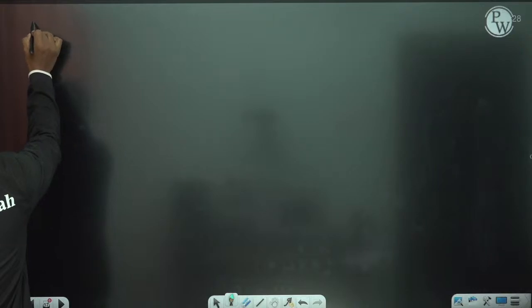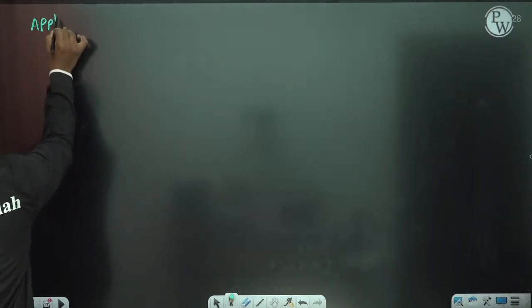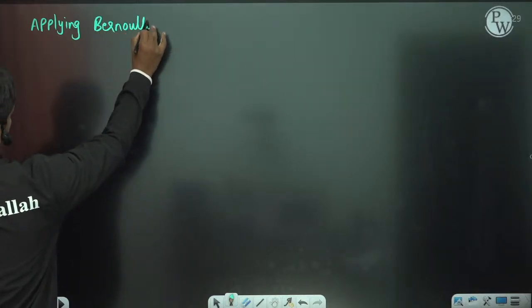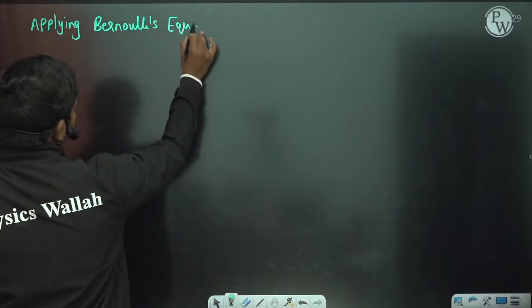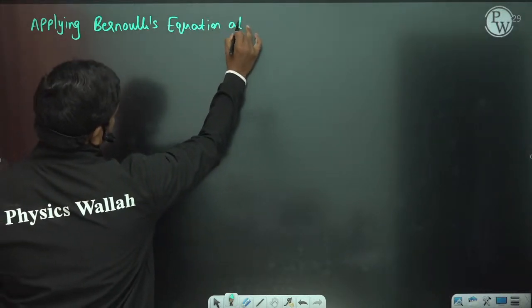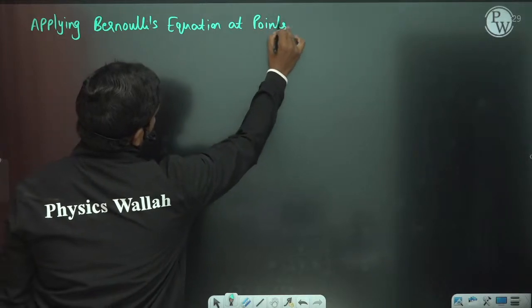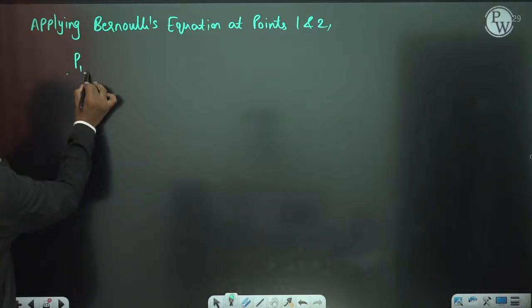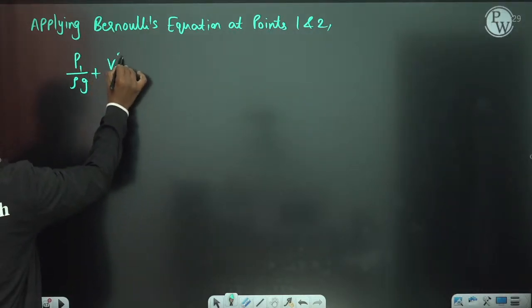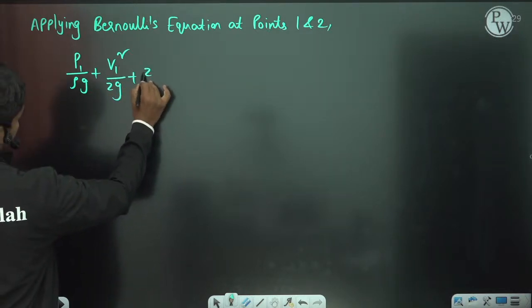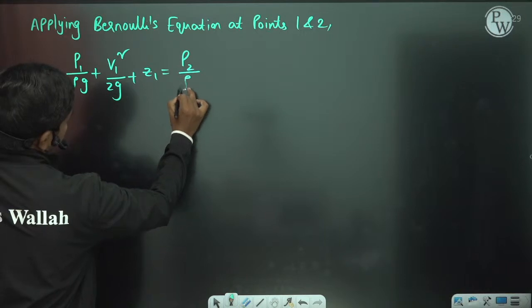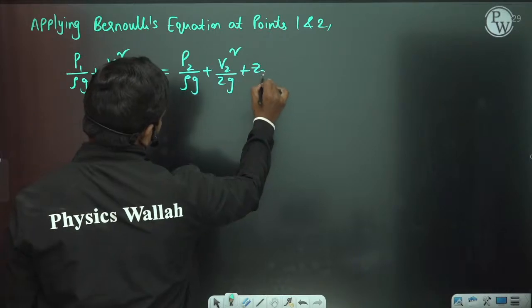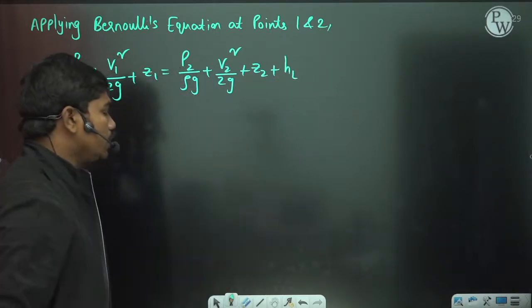So applying Bernoulli's equation at points 1 and 2: P1 by rho g plus V1 square by 2g plus Z1 is equal to P2 by rho g plus V2 square by 2g plus Z2 plus head loss due to friction.